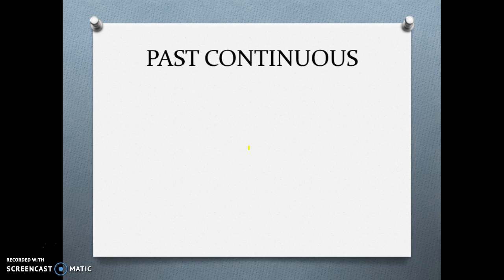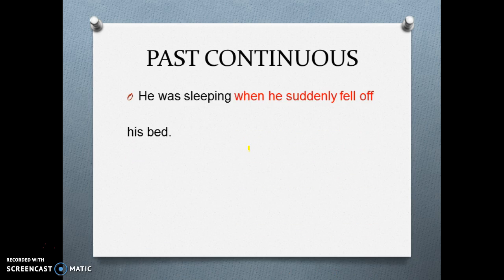In this second case, we have, for example, he was sleeping when he suddenly fell off his bed. We're talking of an action that was in progress when another action that happened fast interrupted it. I don't think you can continue sleeping if you fall off your bed, right?